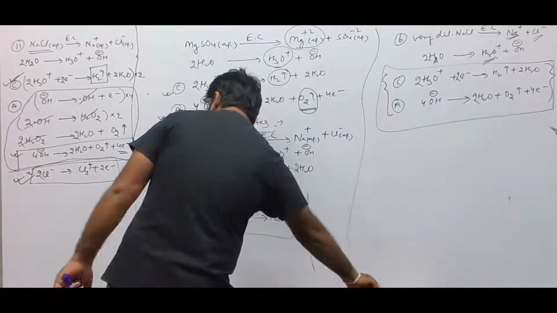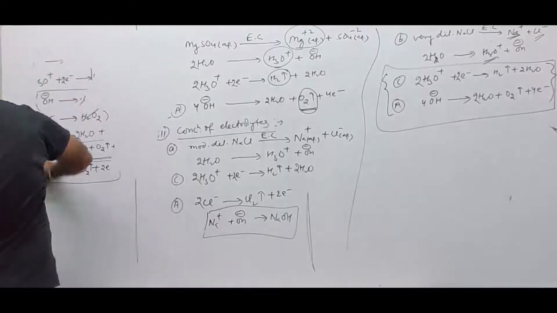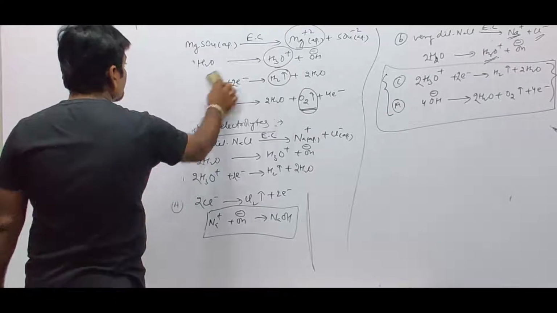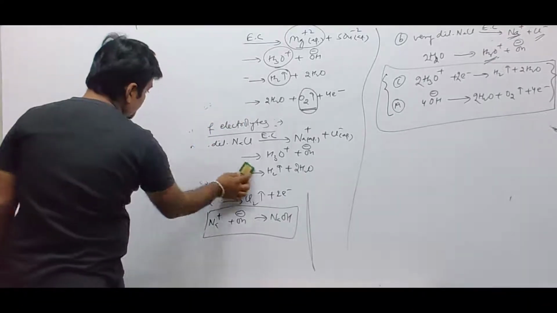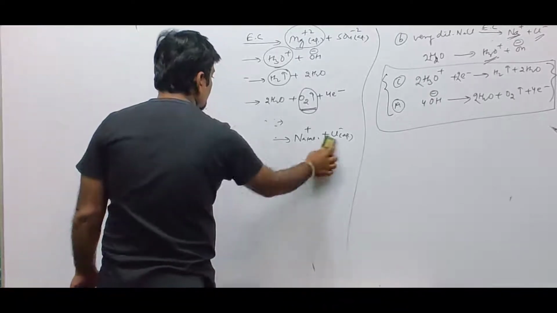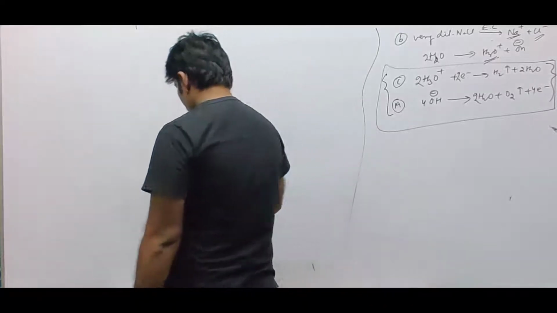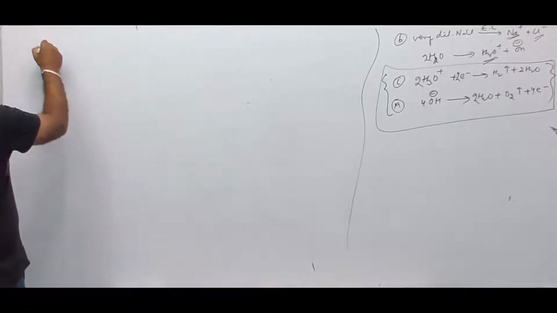Okay. Then next is current density. Next is current density, that is the fourth point.